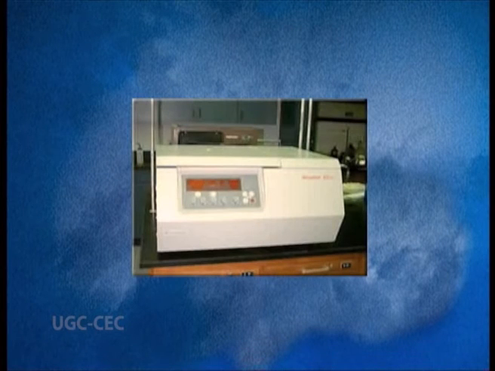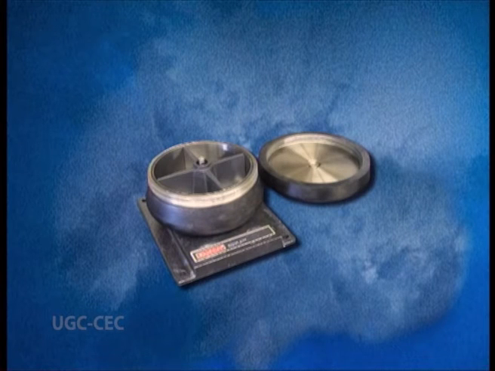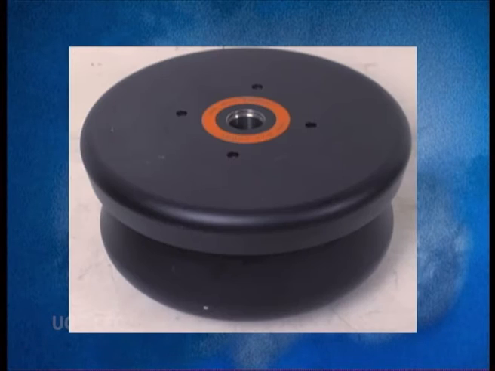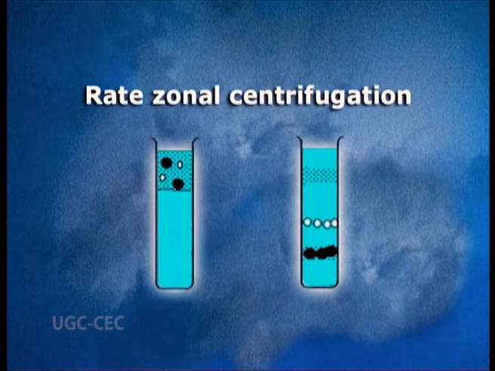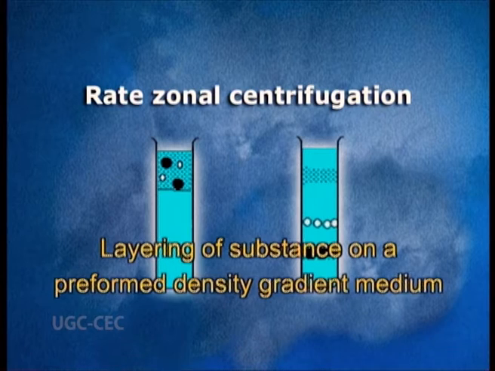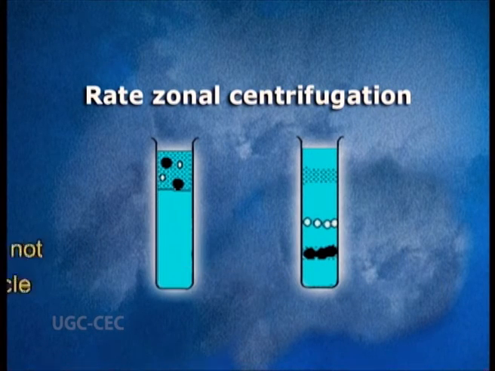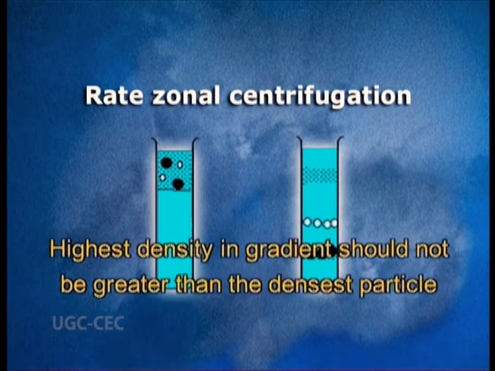This technique involves the sedimentation of the subcellular organelles depending upon the molecular size and sedimentation rate. Here, the substance to be separated is carefully layered over a preformed density gradient. The highest density in the gradient should not be greater than the densest particle to be separated.